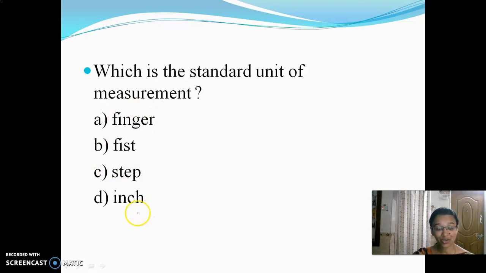So the standard unit of measurement here is inch. They may ask you, how many inches TV do you want? How many inches LED TV you need? So among these, inch is the standard unit.